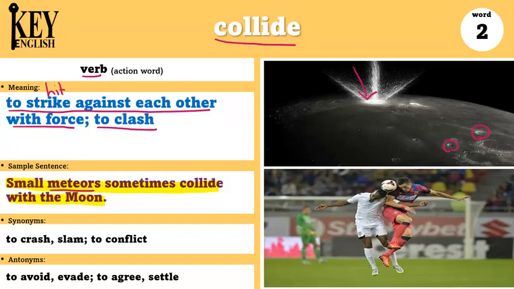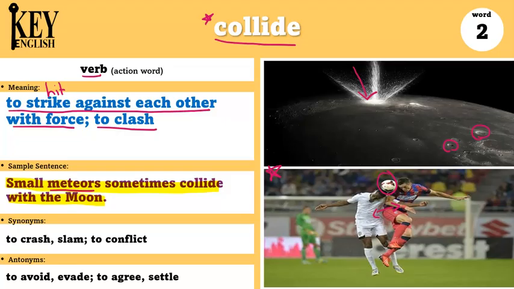So instead of saying they are crashing into the moon, we can use this word collide to talk about when something is hitting or crashing into something. Another example would be, two soccer players collided when they both went for the ball. So both of these players were trying to get the ball, and unfortunately they collided. They hit each other. Usually when something is colliding, it is by accident.